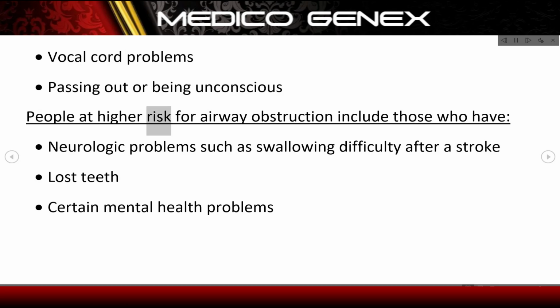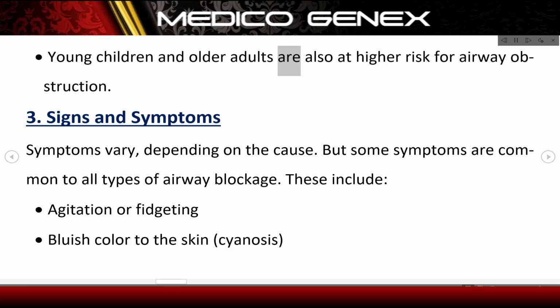People at higher risk for airway obstruction include those who have neurologic problems such as swallowing difficulty after a stroke, lost teeth, or certain mental health problems. Young children and older adults are also at higher risk for airway obstruction. 3. Signs and symptoms. Symptoms vary, depending on the cause. But some symptoms are common to all types of airway blockage.